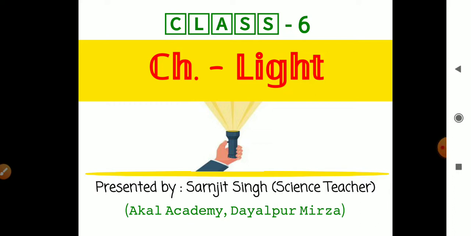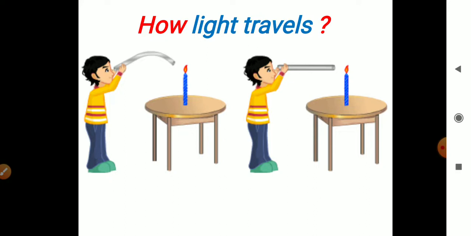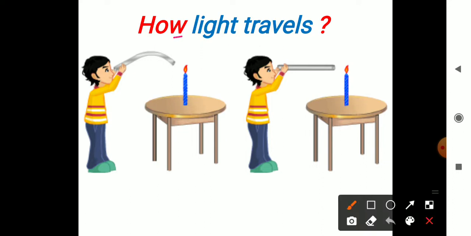Today we will discuss some important things of chapter Light of class 6th. So let's start. There is a question for you. Think and try to give the answer. The question is, how does light travel?